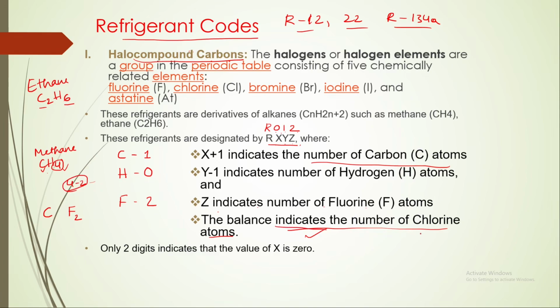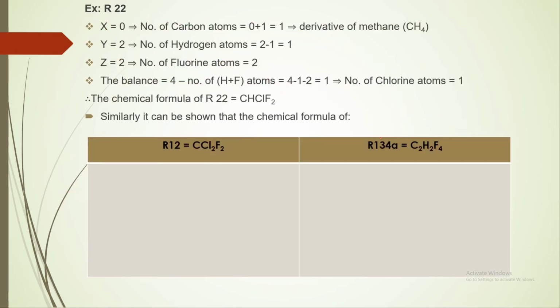The balance indicates the chlorine atoms. So for R12 the chemical composition is CCl2F2. This is the code we get from the chemical formula, or we can derive the chemical formula from this code. We'll see another 2 examples.